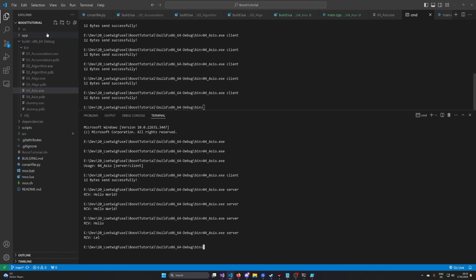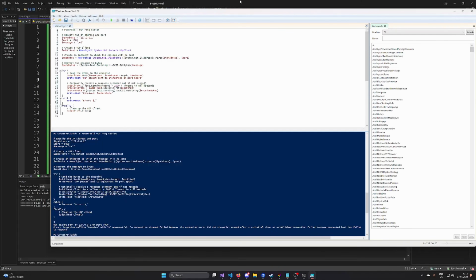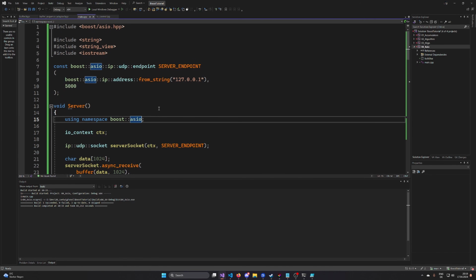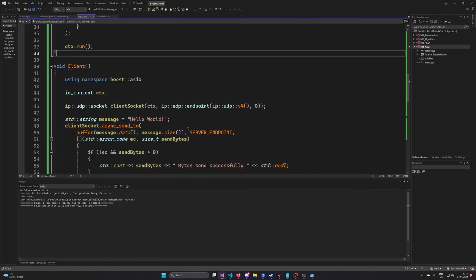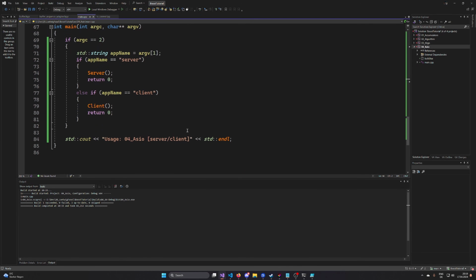Yeah. Quick introduction to Boost.Asio. I tried to be as fast as possible, but Boost.Asio is a big library. If you want to have a proper tutorial on network programming, just ask me up. We can do it.